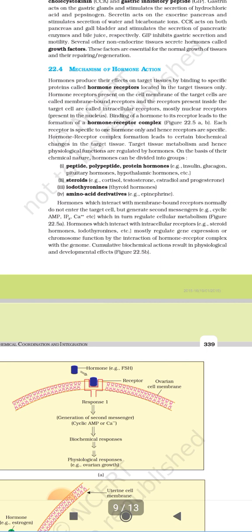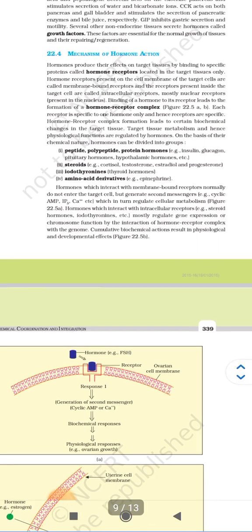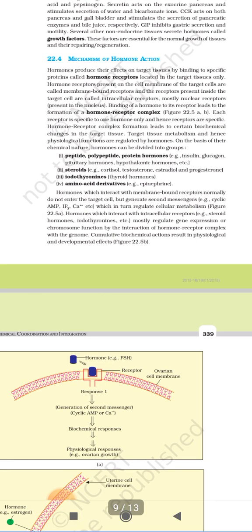Hormones which interact with the membrane-bound receptors normally do not enter the target cells but generate second messengers, that is cyclic AMP, IP3, calcium, etc., which in turn regulate the cellular metabolism.